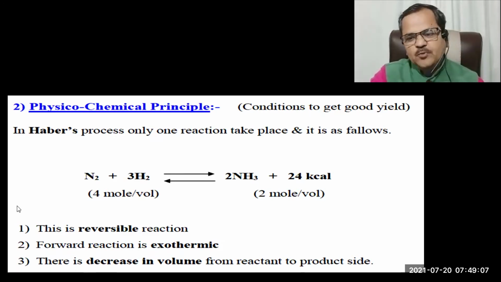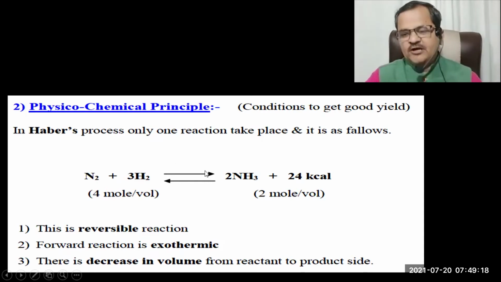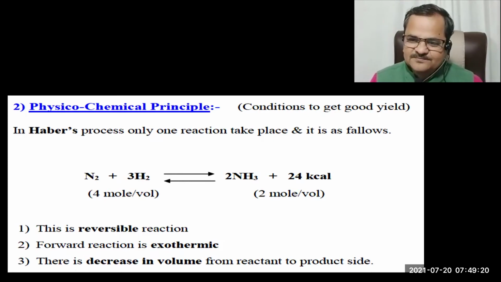So here, suppose if you increase the temperature of this system, according to Le-Chatelier principle, what will happen? This system will try to decrease the temperature.